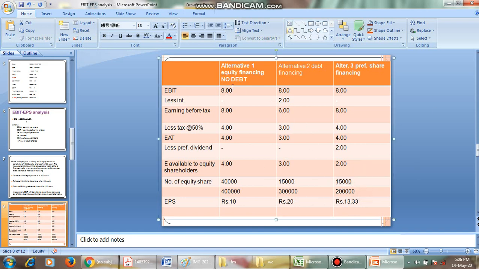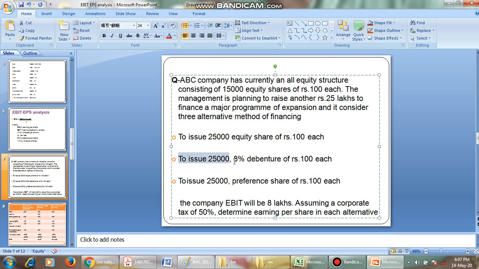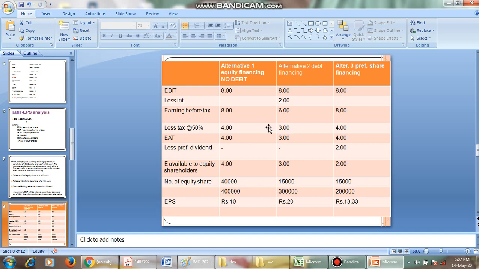Out of the three alternatives, the alternative of issuing 25,000 debentures at 8% interest rate increases the EPS, giving us earnings per share of 20 rupees. If you go for debt financing it gives only 10 rupees of EPS. If you go for preference financing it gives only 13.33 of EPS.